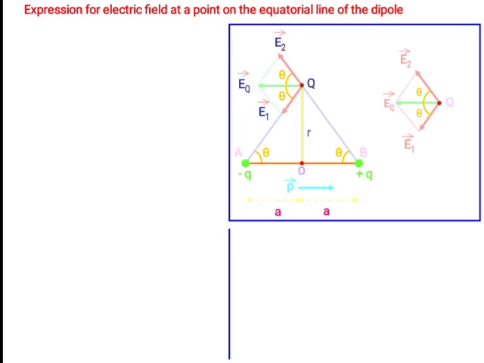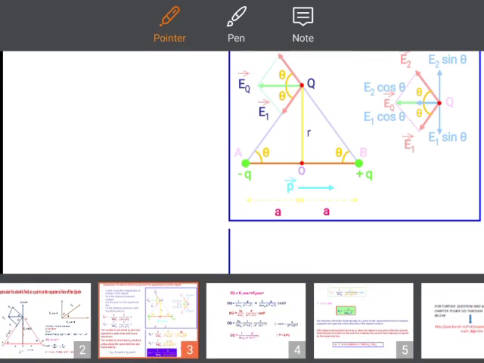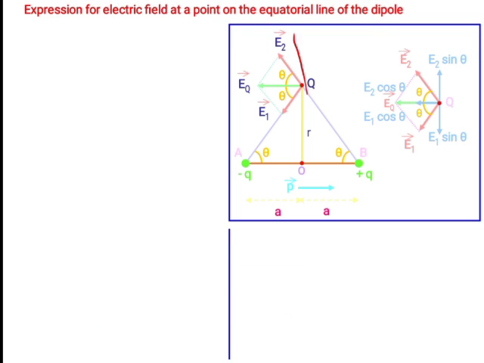This is the same diagram I just shown separately here. So this is E2 cos theta and this is E1 cos theta. Suppose if we draw the line here, this is E2 sin theta and this is E1 sin theta. Similarly, both get cancelled because the directions are opposite here.